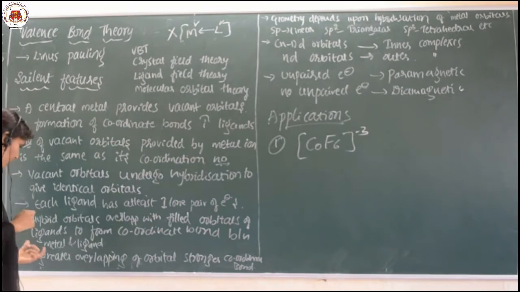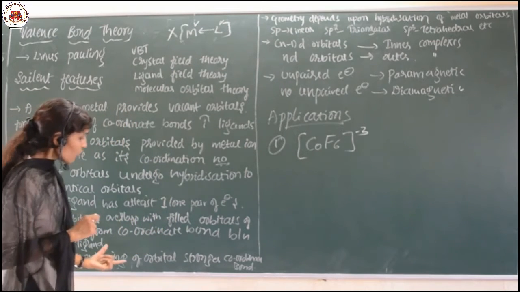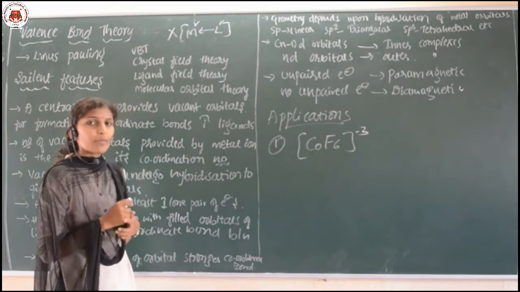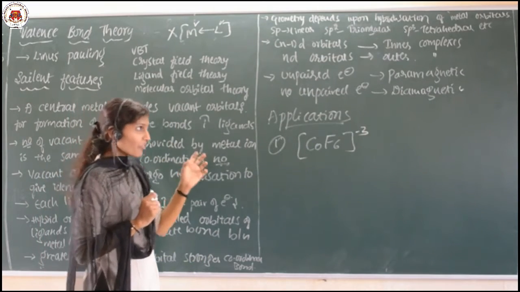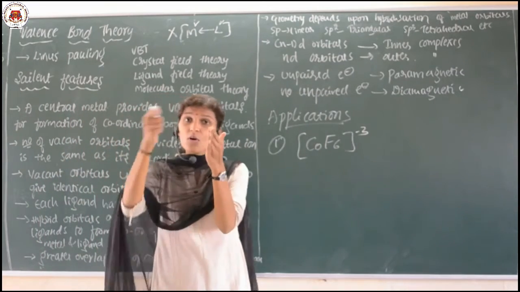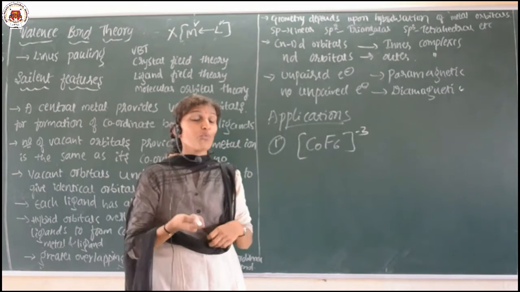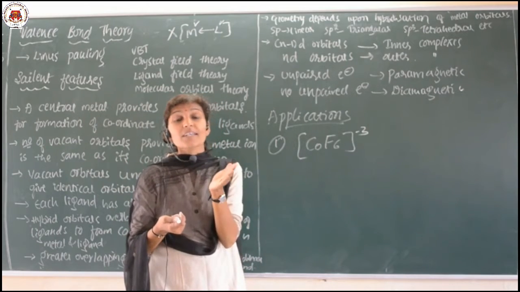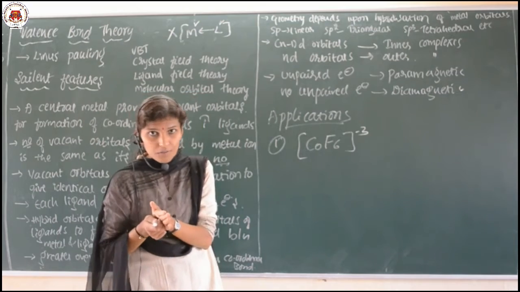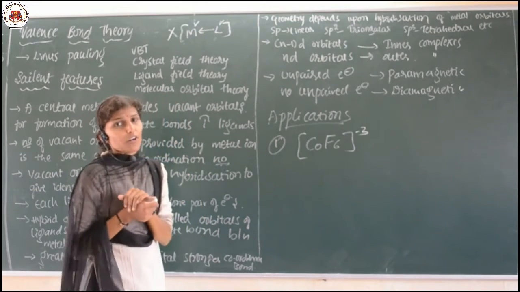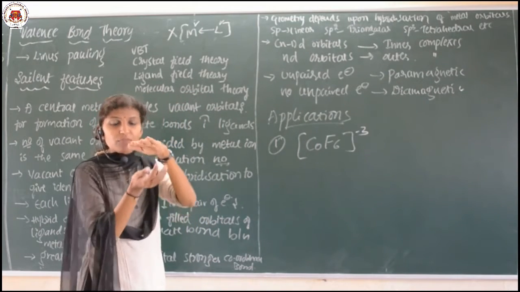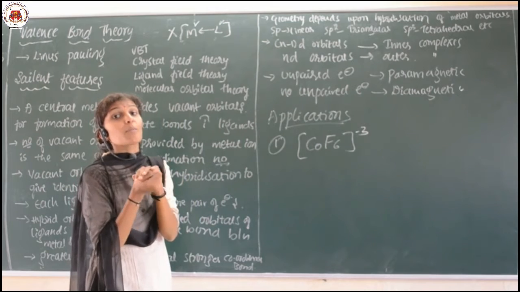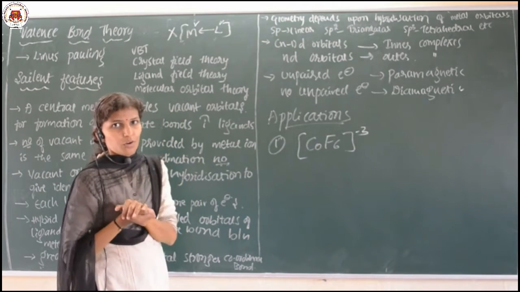Next, the greater the overlapping of the orbitals, the stronger the coordinate bond. If the extent of overlapping is more, the bond is stronger.